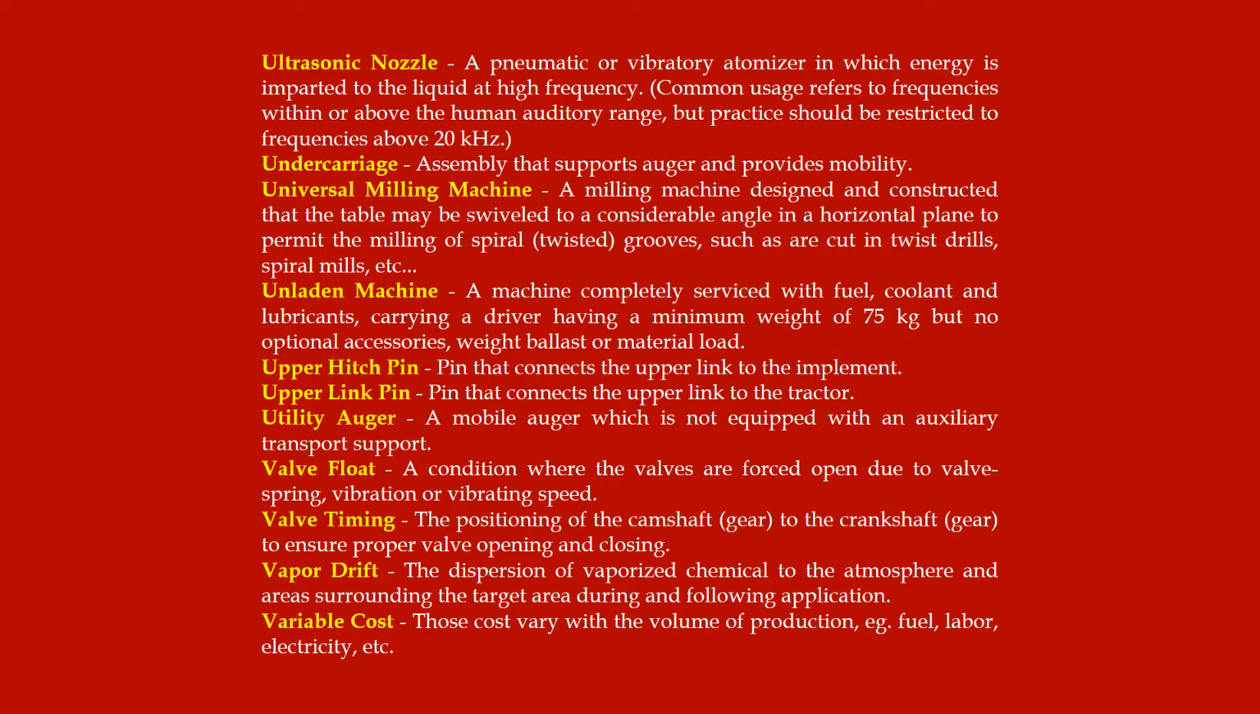Universal milling machine, a milling machine designed and constructed so that the table may be swiveled to a considerable angle in a horizontal plane to permit the milling of spiral twisted grooves, such as are cut in twist drills, spiral mills, etc. Unladen machine, a machine completely serviced with fuel, coolant and lubricants, carrying a driver having a minimum weight of 75 kilograms but no optional accessories.